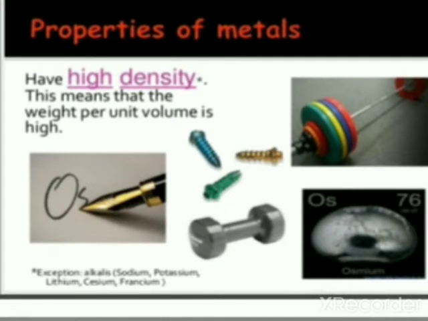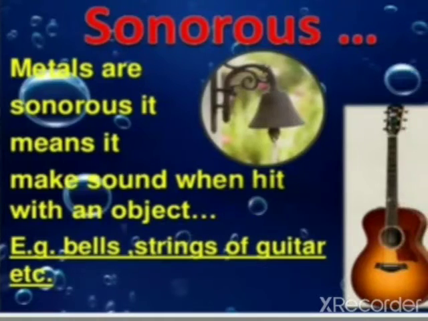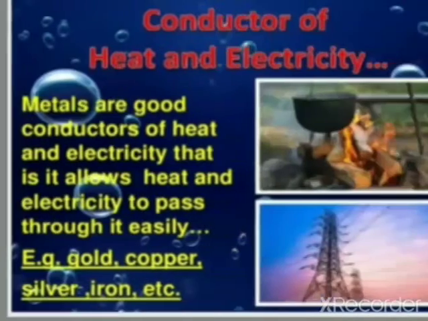Metals have high density. So most metals have high density except sodium, potassium, lithium, cesium and francium. Sonorous. Metals are sonorous. It means it makes sound when hit with an object. So metals make a characteristic sound when hit with an object.